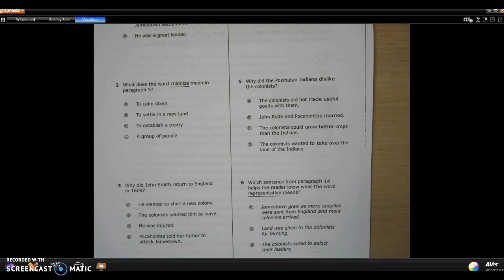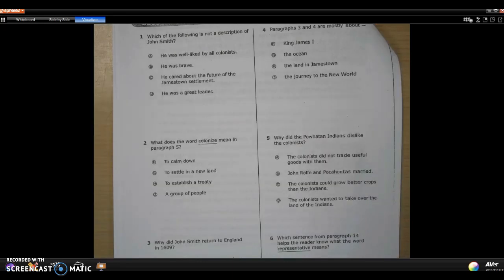3. Why did John Smith return to England in 1609? A. He wanted to start a new colony. B. The colonists wanted him to leave. C. He was injured. D. Pocahontas told her father to attack Jamestown. 4. Paragraphs 3 and 4 are most likely about F. King James I, G. The ocean, H. The land in Jamestown, J. The journey to the New World.